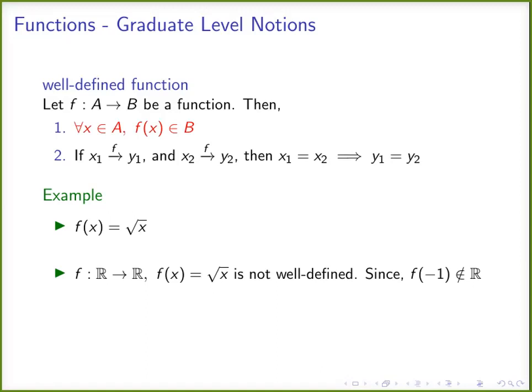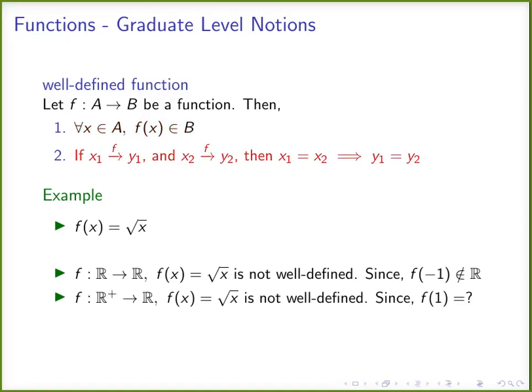Again, if we change the domain to the set of all positive real numbers, this function is not well defined, as f of 1 is plus or minus 1. Square root of 1 is plus or minus 1. Again, there is an ambiguity in the function definition. This function definition is not complete.